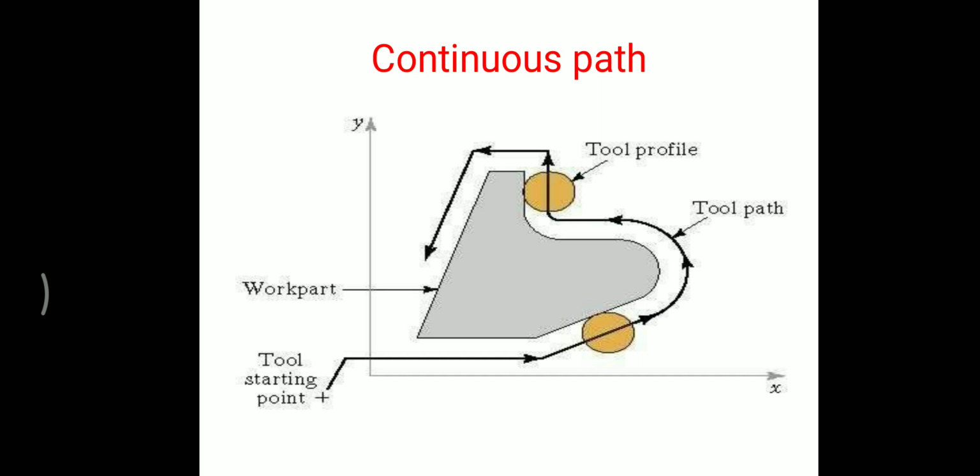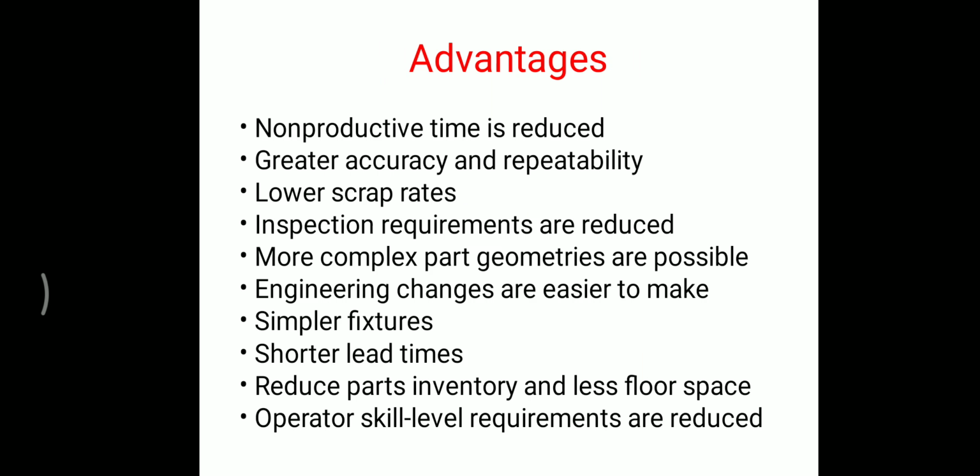The system is capable of generating angular surfaces, two-dimensional curves, and three-dimensional contours in the work part. The positioning and the cutting operation take place along a controlled path. The contouring system is used on lathes, milling machines, grinders, welding machinery, and also machining centers. Last one, advantages. What are the advantages of NC machines?